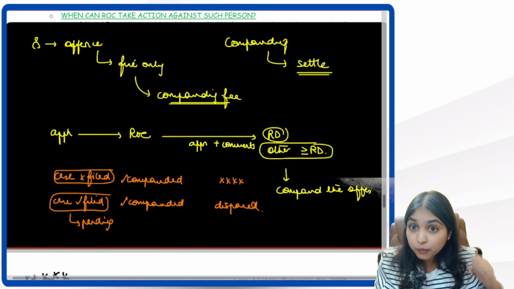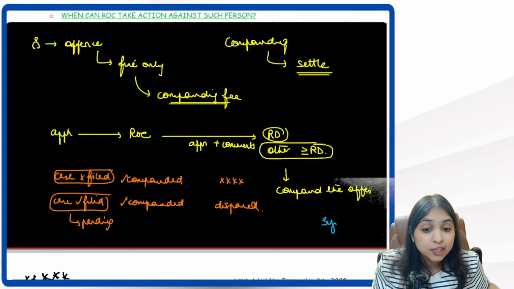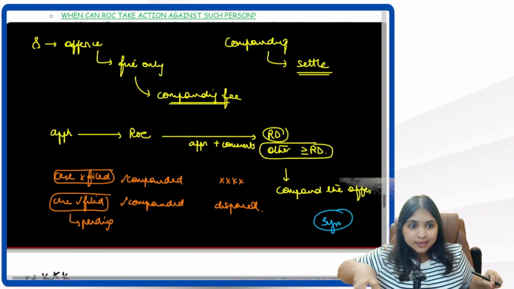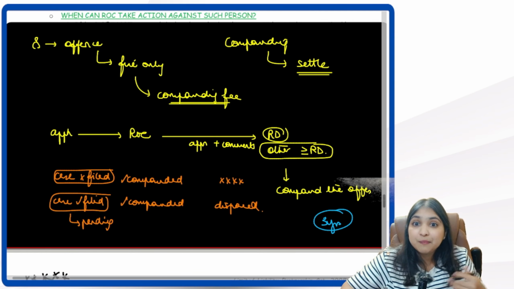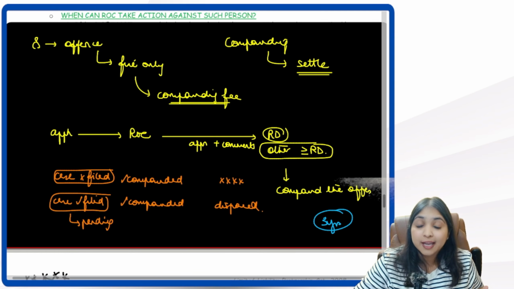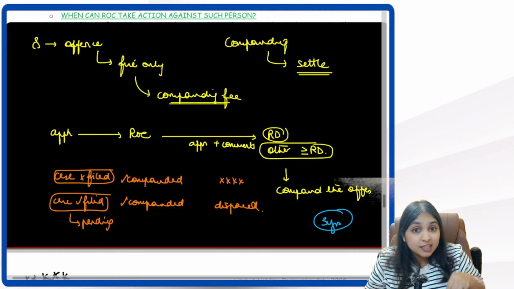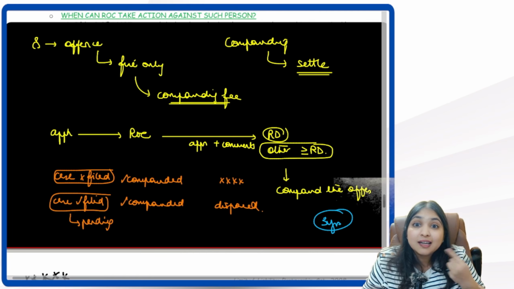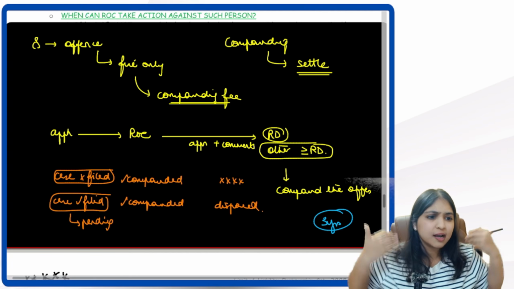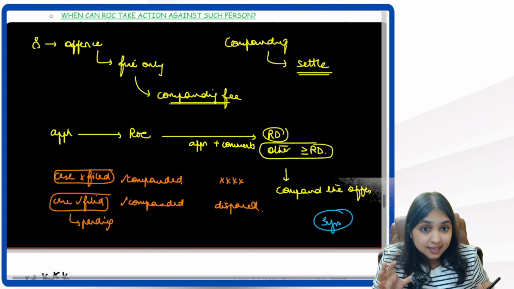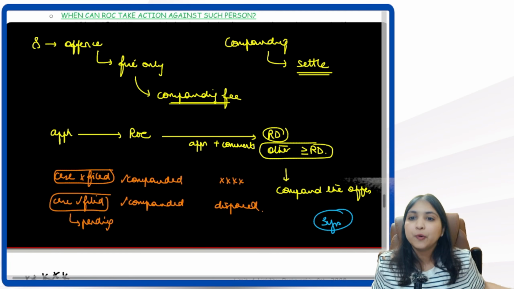Then one more interesting point, guys. There's a limitation period concept over here. Are you aware of that? There's a limitation period of 3 years, which means once the offense is compounded, in the next 3 years, for the same offense, I can't ask for compounding again. Understanding? If I do the same offense again within 3 years, I can't ask for compounding again. After 3 years, again I can do the offense, again I can ask for compounding. So limitation period is 3 years. Once the offense is compounded, next 3 years, we can't ask for compounding for the same offense.